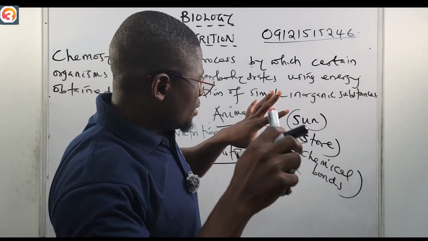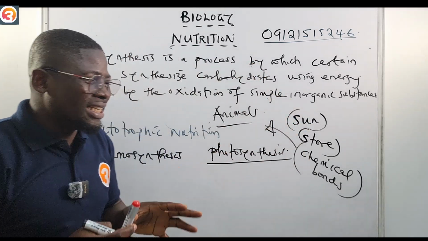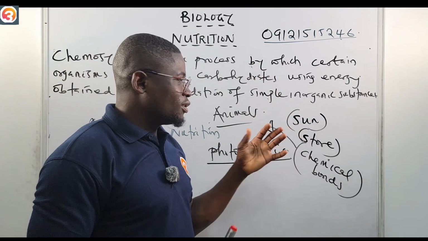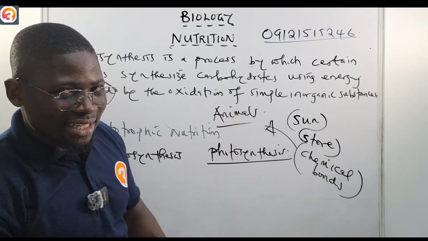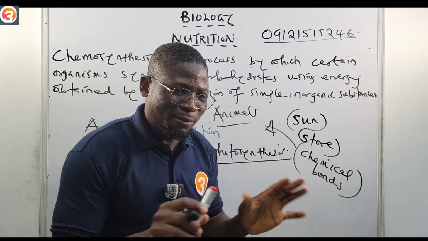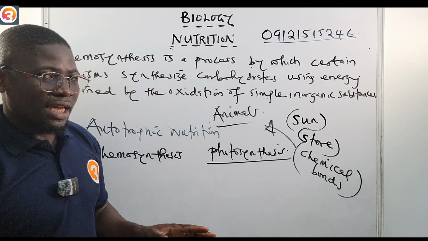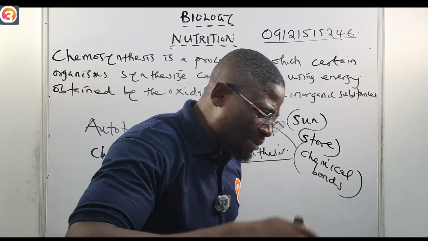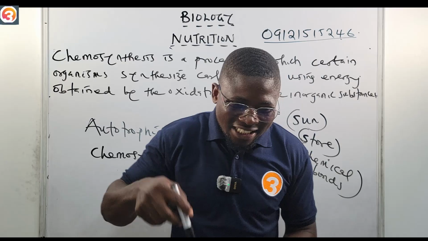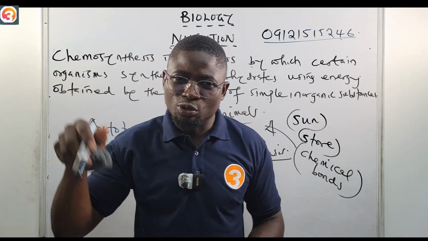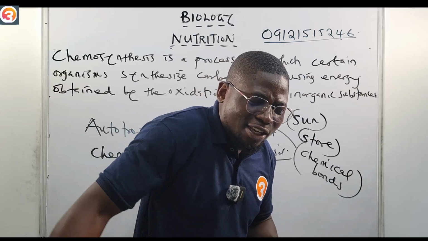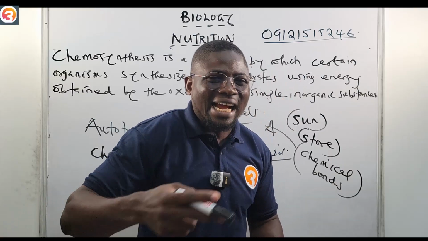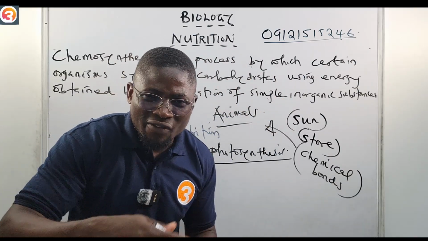So the light energy from the sun is absorbed by the plants, which store it as chemical bonds, and then animals eat those plants. That's the process we call photosynthesis. Now what about deep down under water or deep down under the ground where the sun does not get to? How does life survive in that kind of place?